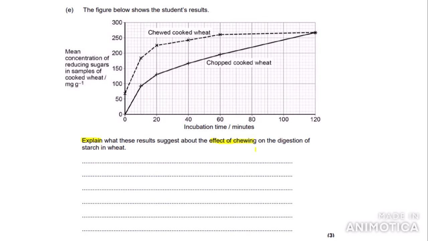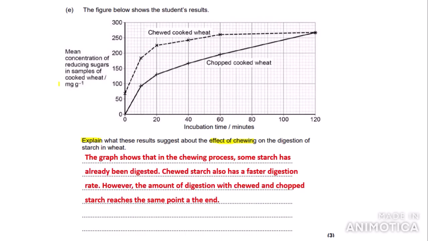Now the first point that I want to point out is, as you can see by the chewed cooked wheat line, it doesn't start at 0. This suggests that some starch has already been digested in the chewing process before the experiment started.